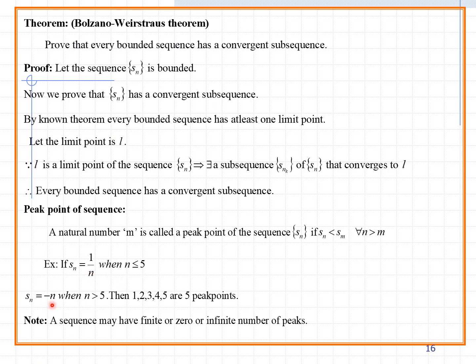So Sn equals minus n where n is greater than 5. Then 1, 2, 3, 4, 5 are the 5 peak points. How many peak points are there? Here 1, 2, 3, 4, 5, with n greater than 5. So before 5, 1, 2, 3, 4, 5 are the peak points. But here you can observe, for n less than or equal to 5, 5 is the peak point. Note that a sequence may have finite, zero, or infinite number of peaks.